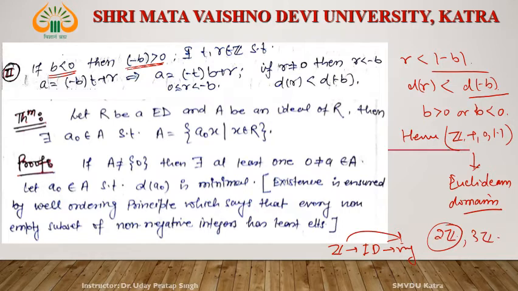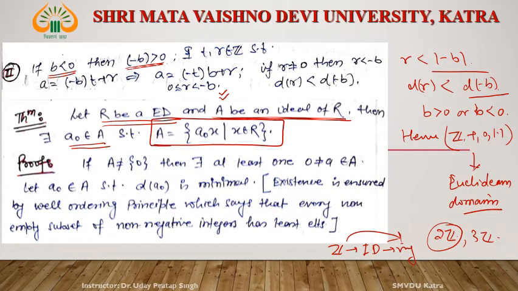Now, what type of ideal exists in a Euclidean domain in general? Not talking about Z or any particular example. What type of ideal does a Euclidean domain have? So let us see this theorem. If R is a Euclidean domain, and A is an ideal of R, what is A? A is any ideal of R. Then A equals this thing.